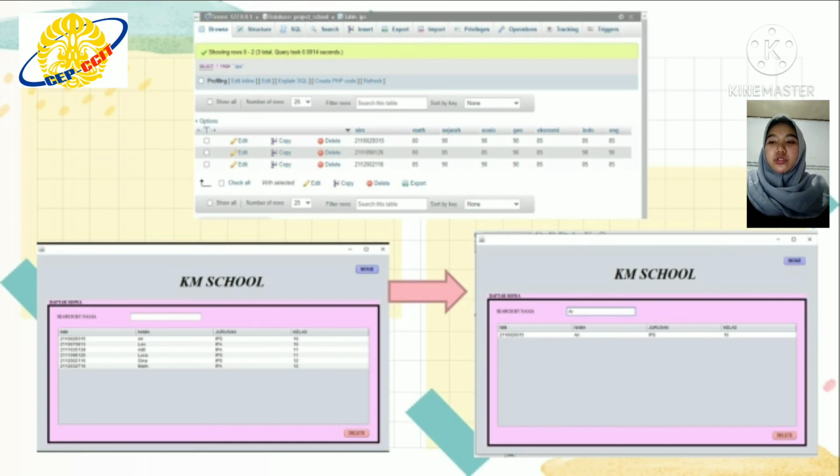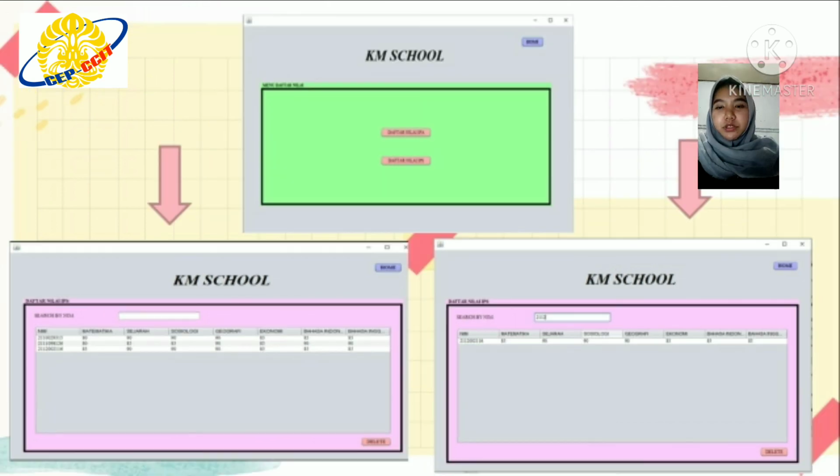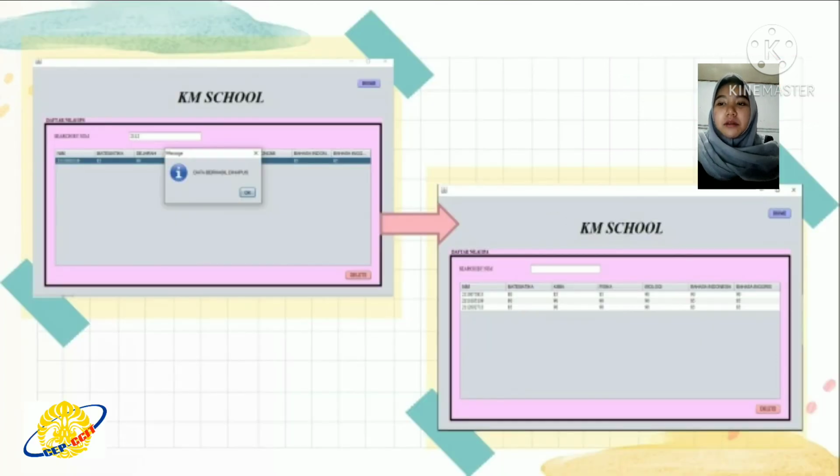If a user chooses the third menu, a program will display a list of students that can search and delete the data. The last menu we have is daftar nilai. If the user chooses the last menu, the program will show the menu daftar nilai. There are two majors, science and social. User chooses one of them, so program will show the list of score student that can search and delete the data.